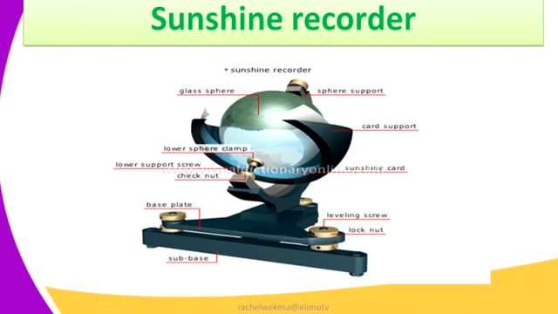We have the sub base. This is what will support the whole instrument on the ground. You have the base plate. The base plate is used as a support, which can also be used to tilt the sunshine recorder from one direction to another. So this is our sunshine recorder. It is placed in an open space so that it can be able to record sunshine properly.